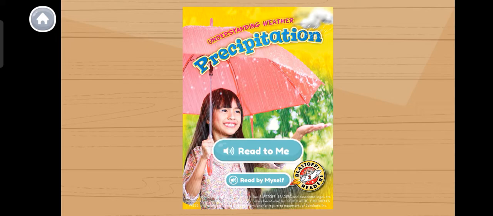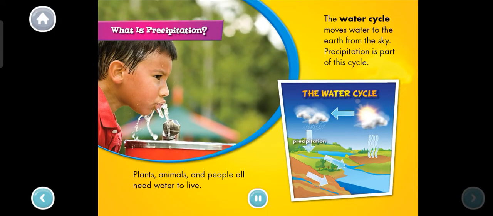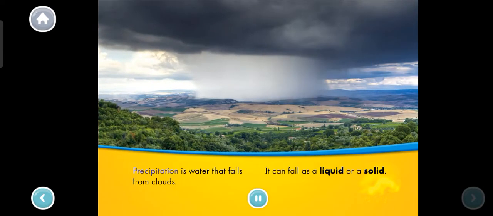Precipitation. What is precipitation? Plants, animals, and people all need water to live. The water cycle moves water to the earth from the sky. Precipitation is part of this cycle. Precipitation is water that falls from clouds. It can fall as a liquid or a solid.